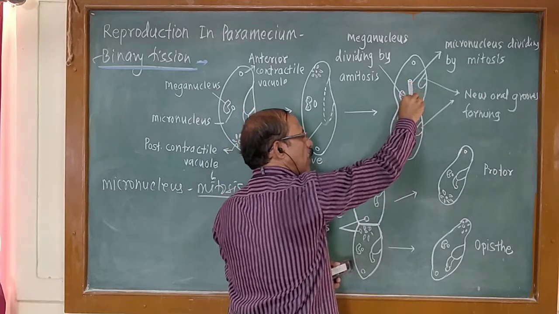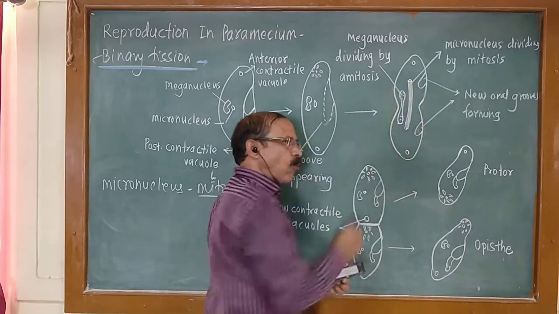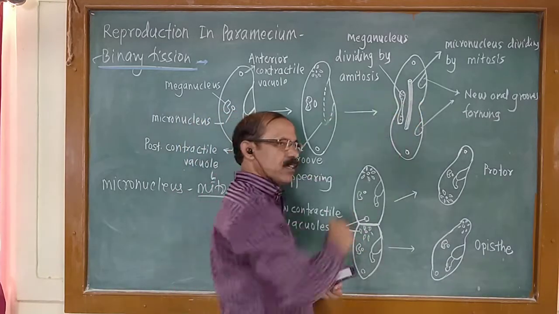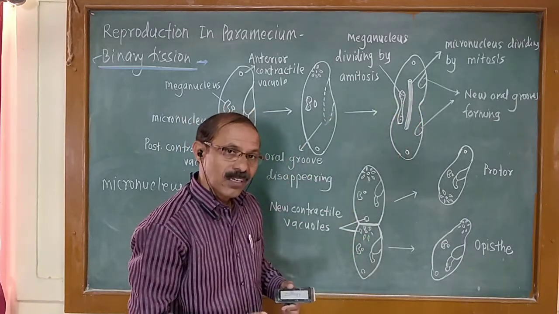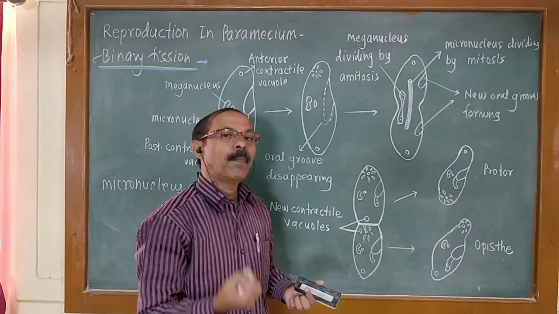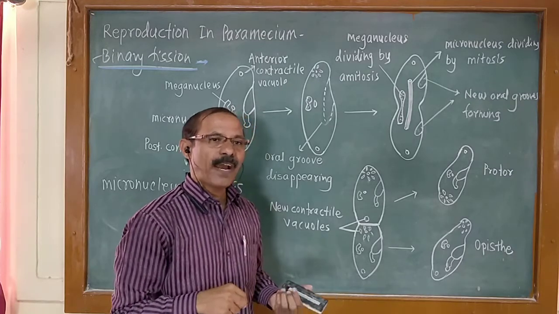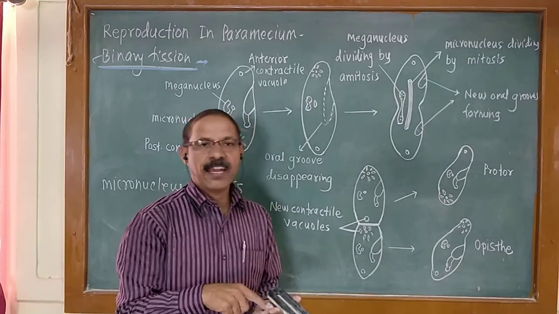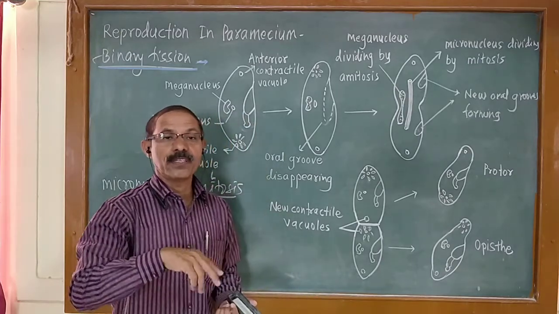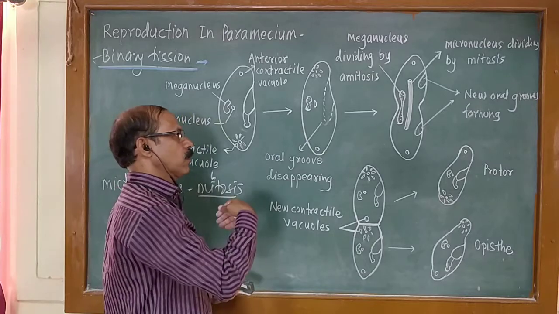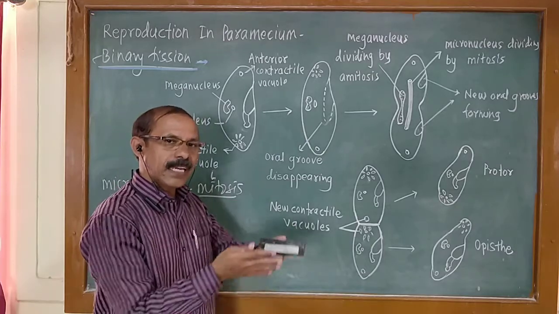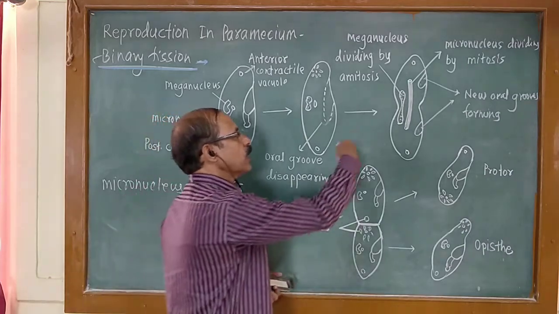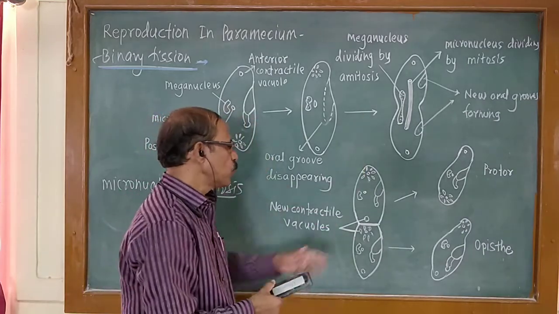Intranuclear spindle fibers are formed and a constriction appears, and later on it divides into two. The process is mitosis, which means there is prophase, metaphase, anaphase and telophase, doubling of the chromosome number, and then it divides, and equal chromosomes are equally distributed in two daughter nuclei.